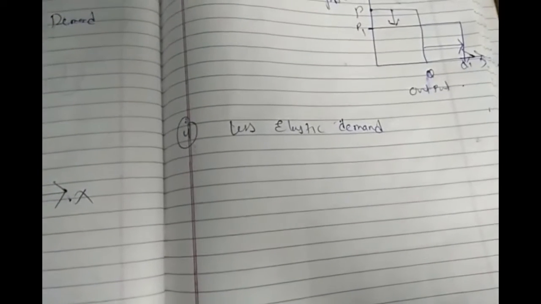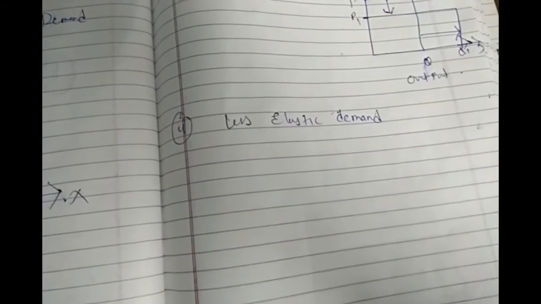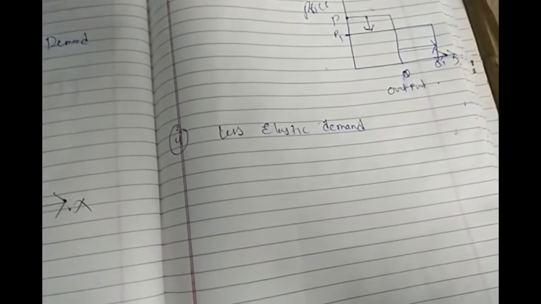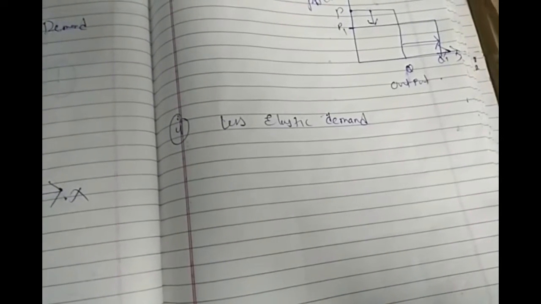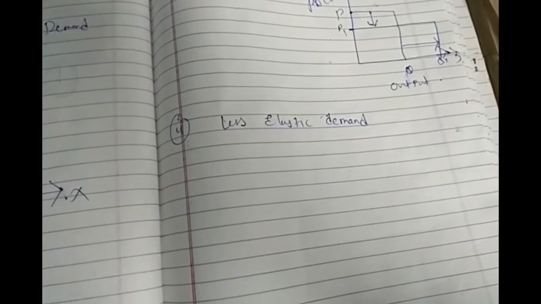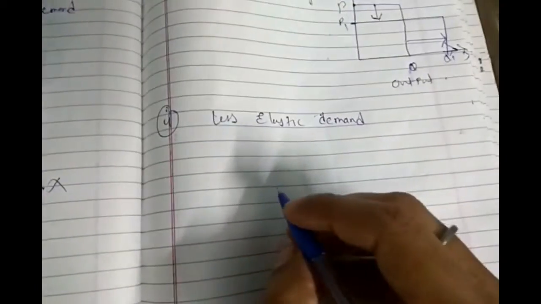When the percentage change in quantity demanded is less than the percentage change in price, means the percentage change in price is more, it will affect the demand by less. Then this situation is to be considered as less elasticity of demand, in which the value of ED is less than 1.